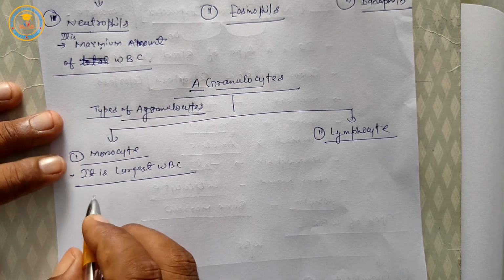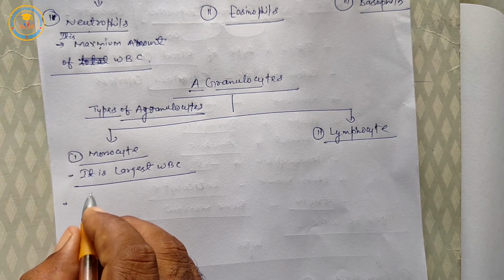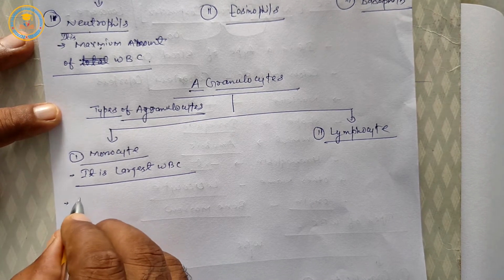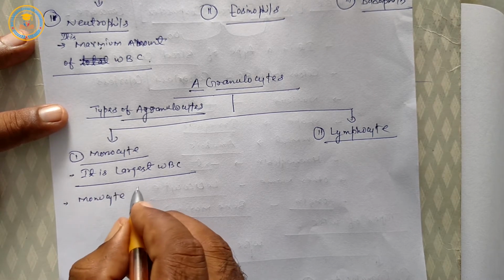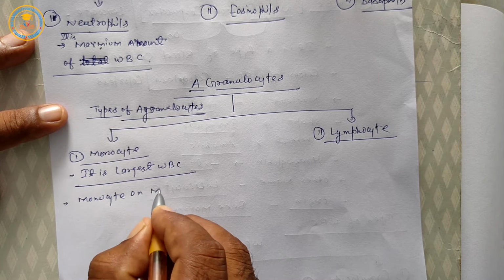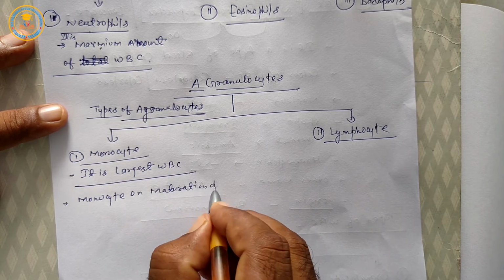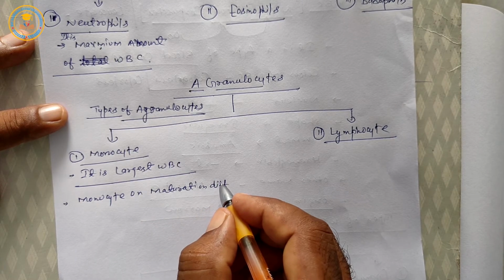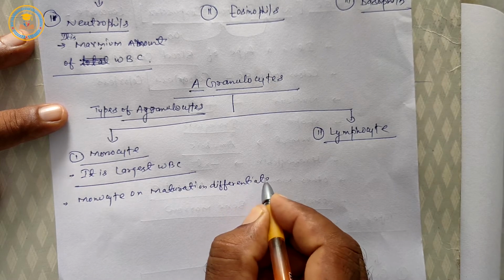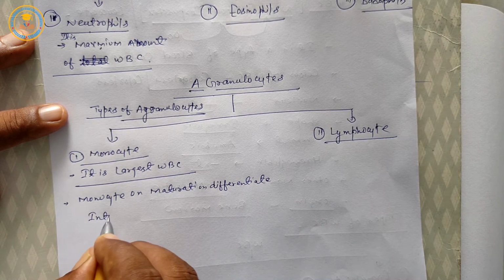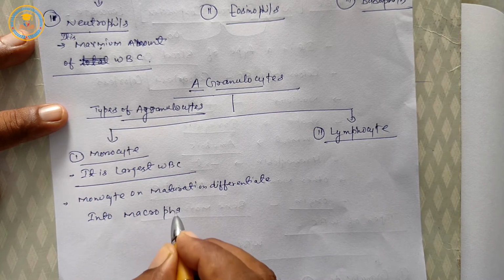The largest WBC is monocyte. Monocyte on maturation differentiates into macrophage.